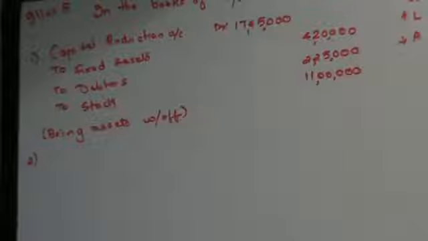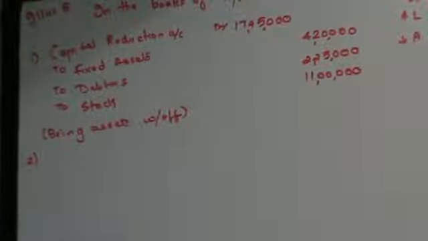Next, preference shareholders to forego the arrears of preference dividend. Do you have preference dividend in the balance sheet? No. Are you paying this? No. You don't have it in the balance sheet. You are not paying this, so no entry for that.